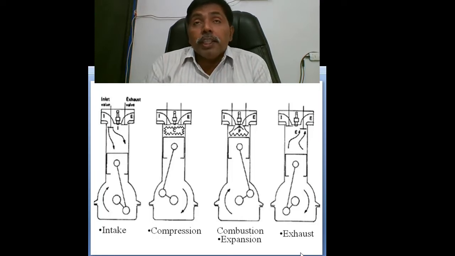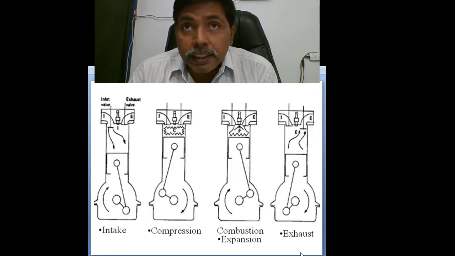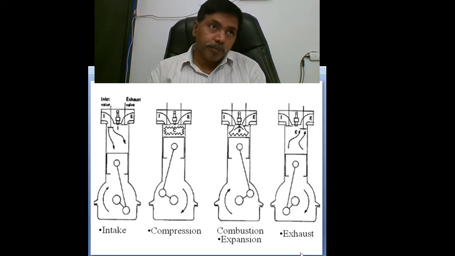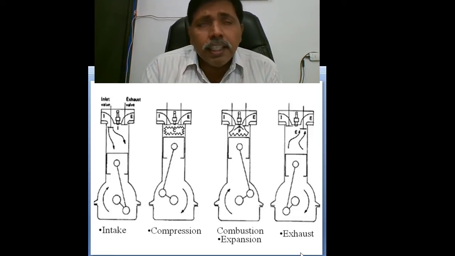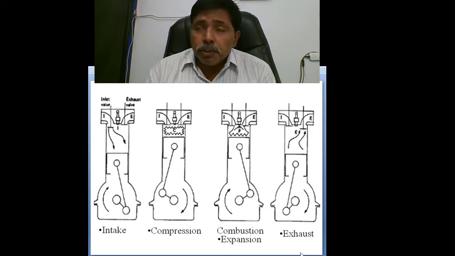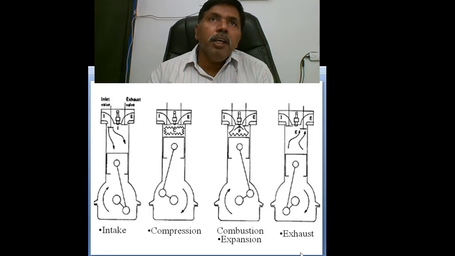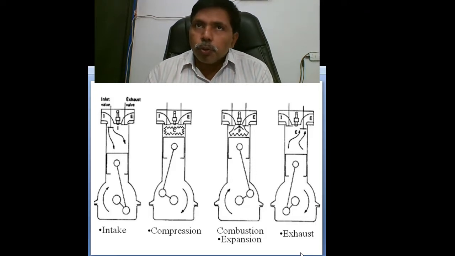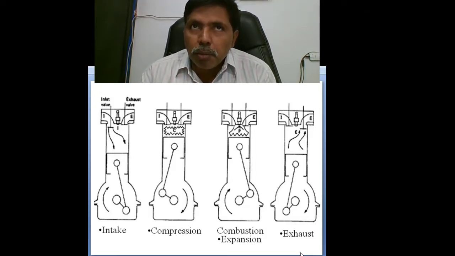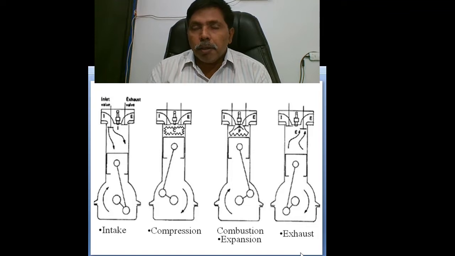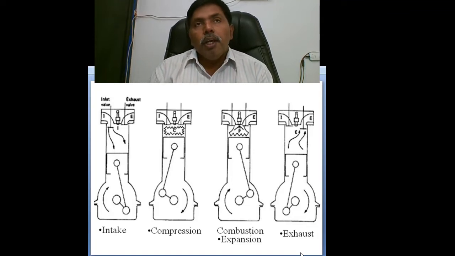And how do we supply heat in air standard cycles? Heat comes from an external reservoir. Reservoirs were already discussed in heat engines in the thermodynamics subject. So we take heat from the external reservoir, called the source. There is no combustion phenomenon and no chemical phenomenon. So the air standard cycle differs from the real cycle. Some of the assumptions we will discuss now.